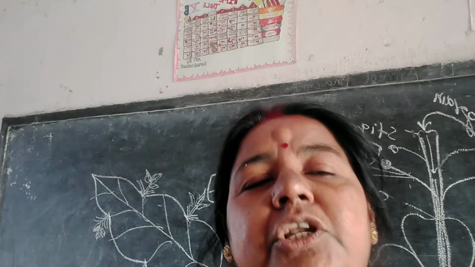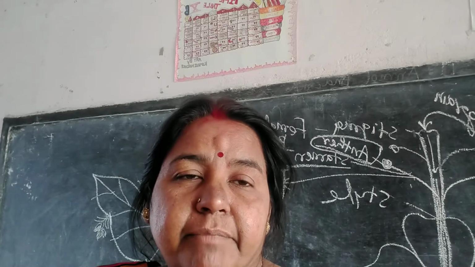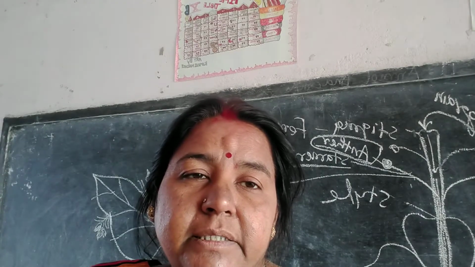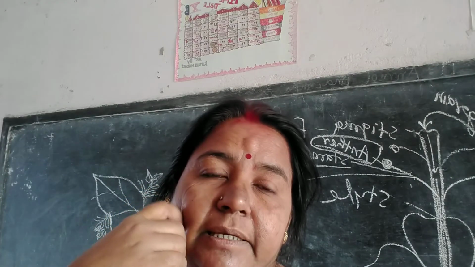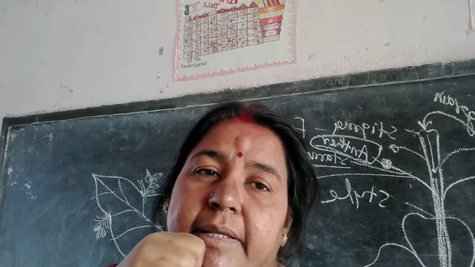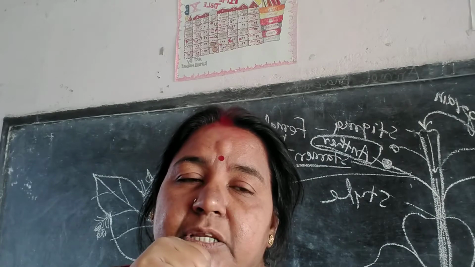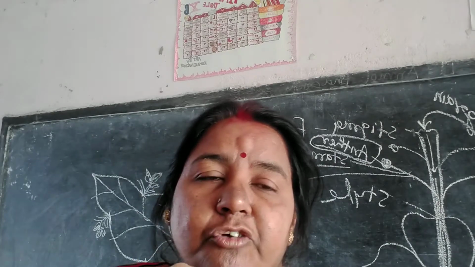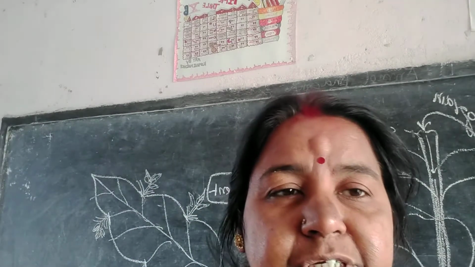Understand? Now blood. Blood is a red colored thick fluid, and it contains many components, mainly two components. First, RBC, WBC and blood platelets, and second, the blood plasma. Now you have to know about the RBC, WBC and blood platelets.